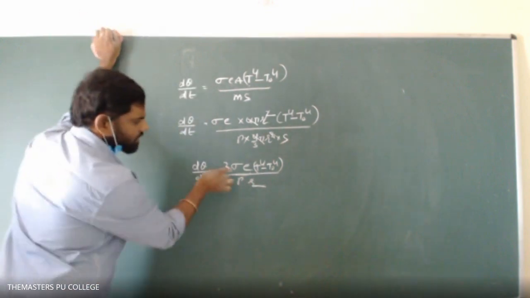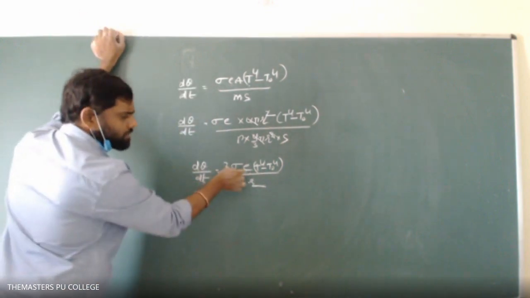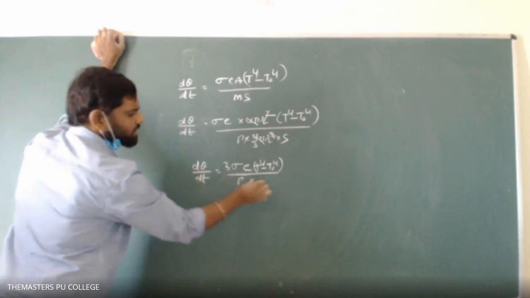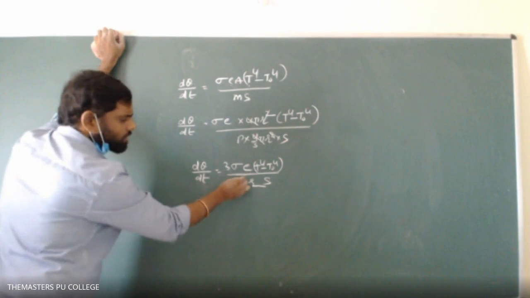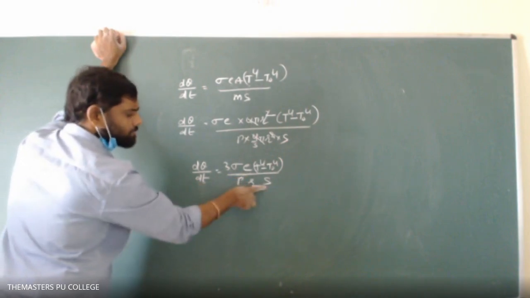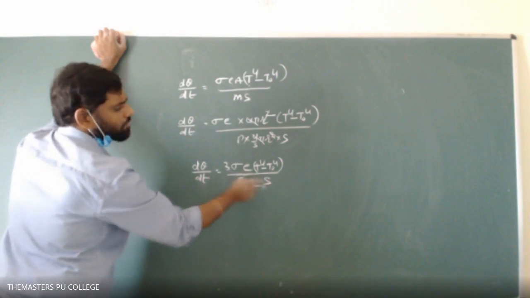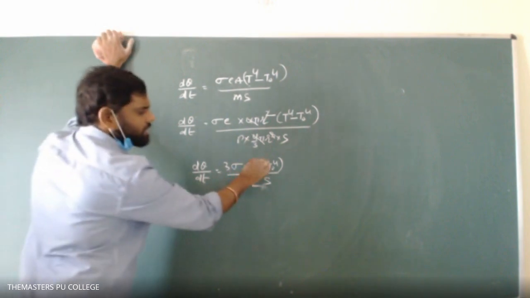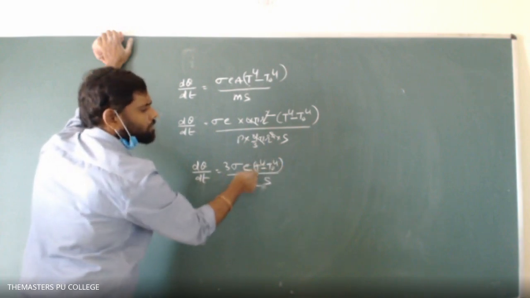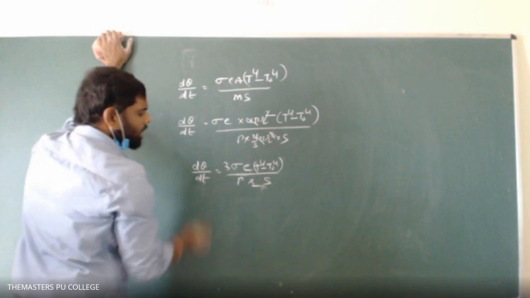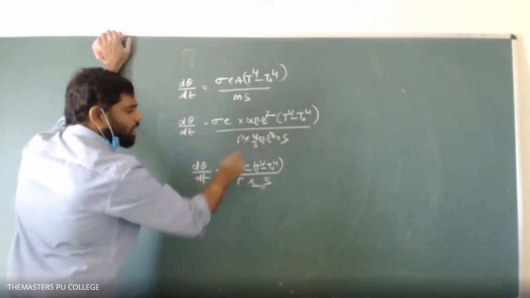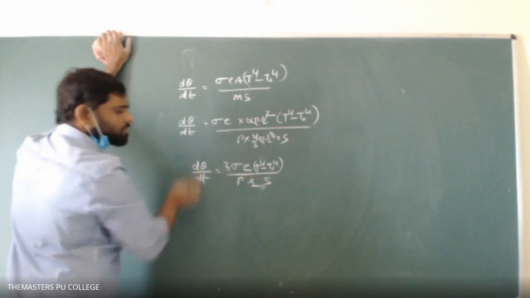Observe clearly: sigma is the Stefan's constant. Emissivity is the same because the two spheres are made of the same material. Rho is the density; the two spheres are made of the same material, so densities are also the same. Specific heats are also the same. They are heated to the same temperature and placed in the same surroundings, so T power 4 minus T naught power 4 is also the same. Except for the radius, all quantities are the same for both spheres.